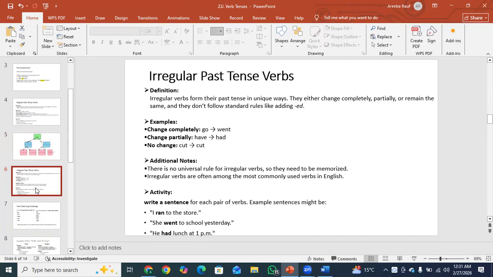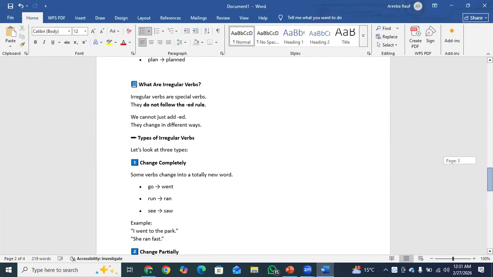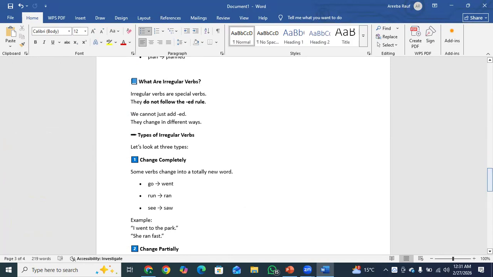Okay, irregular past tense verbs. I will show you this through this. Okay, what are irregular verbs? Irregular verbs are special verbs. They do not follow the ed rules like regular verbs. We cannot just add ed, they change in different ways. The types of irregular verbs are as follows.